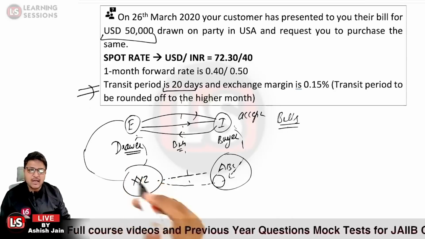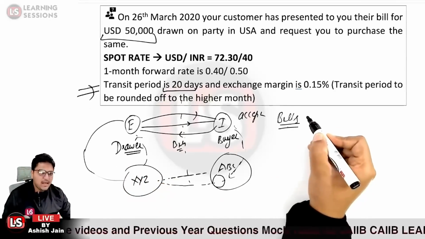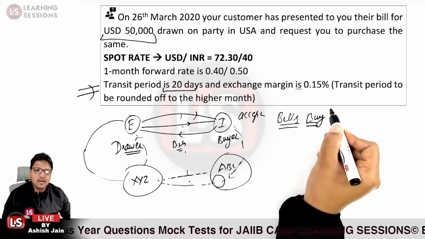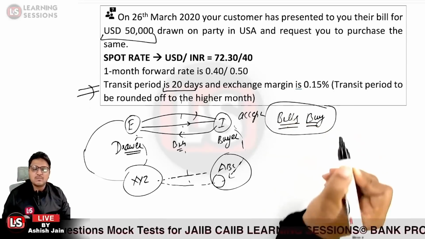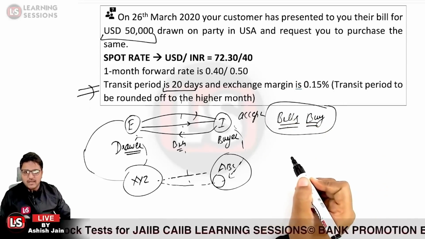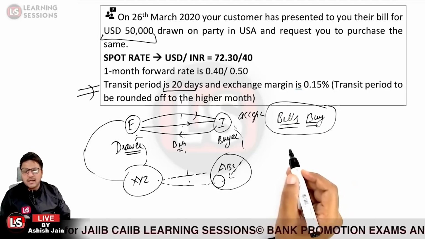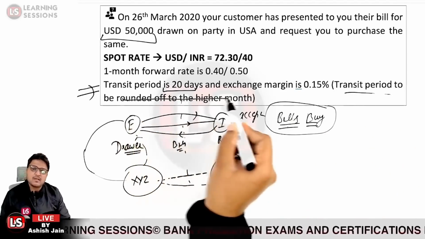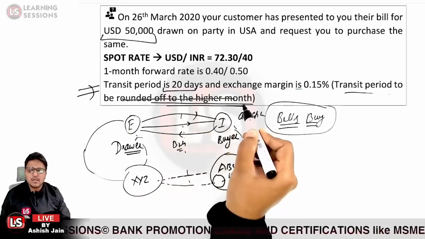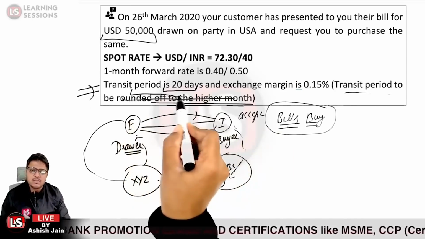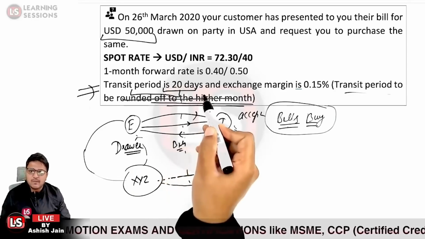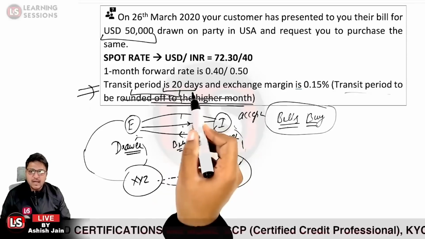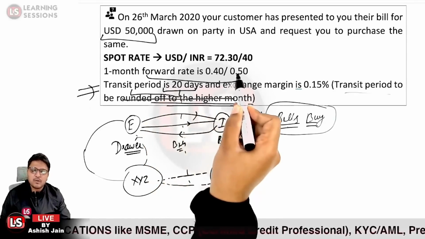So what rate shall be quoted? It will be the buy rate. So it is basically related to the bills buying rate. Further, it is given that the transit period is to be rounded up to the higher month. So it is given for 20 days, and it is rounded up to the higher month, so we will be considering it for 1 month, and 1 month forward rates are provided over here.